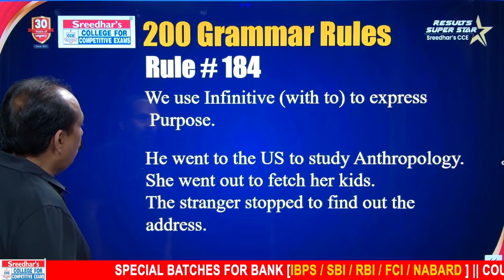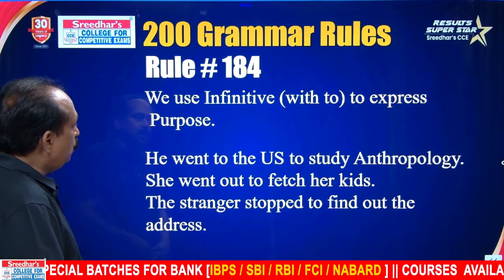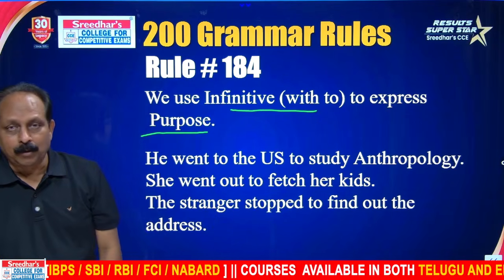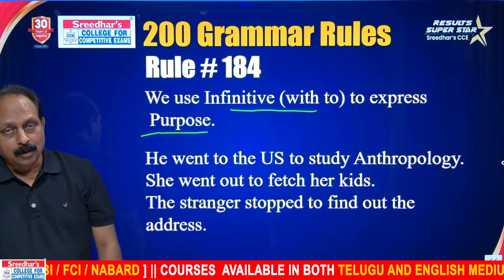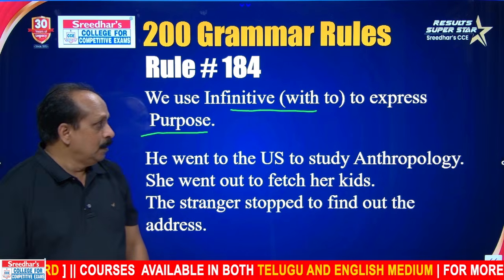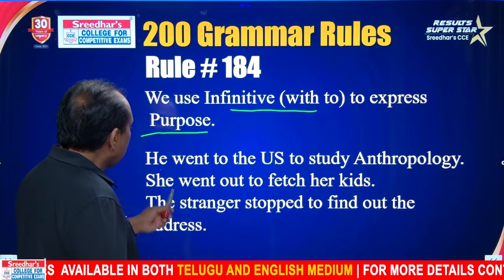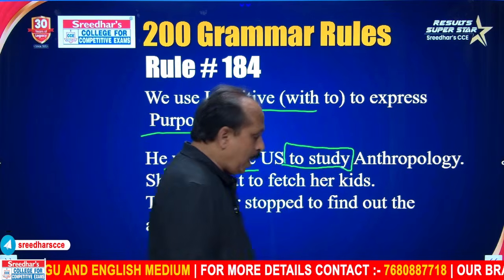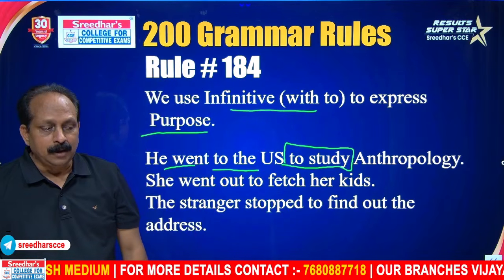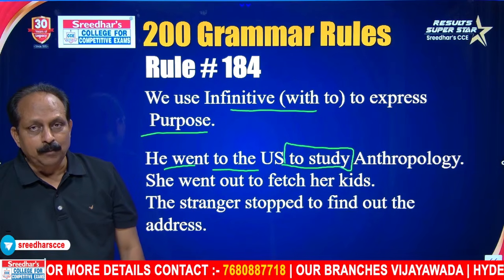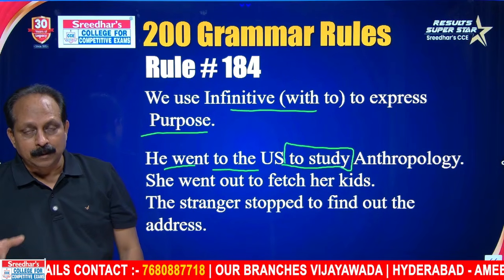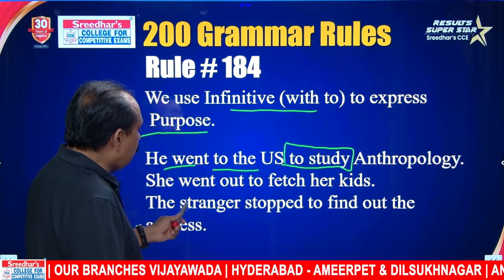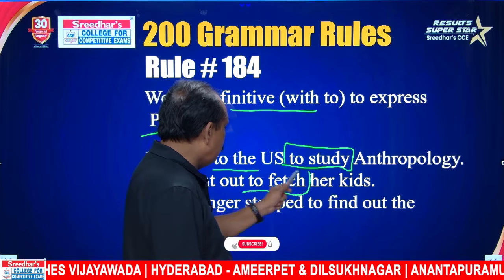Rule number 184, we use infinitive with to express purpose. All these rules go with basic form of a verb with to. That is also known as present infinitive. To mention the purpose or reason, he went to the US to study. Why did he go to the US? What is the purpose behind? To study. Study is the verb, to study, basic form or infinitive with to. To study what? Anthropology.